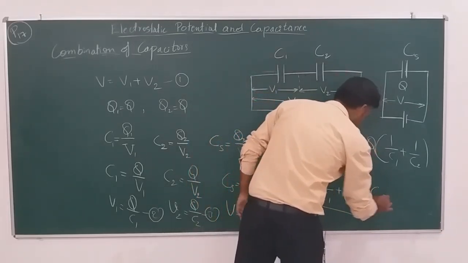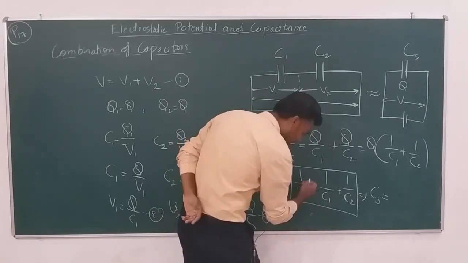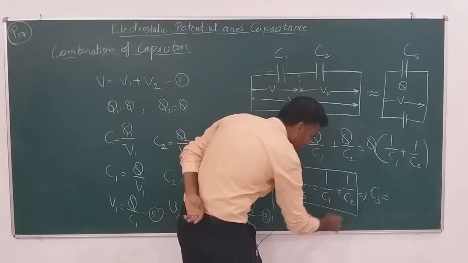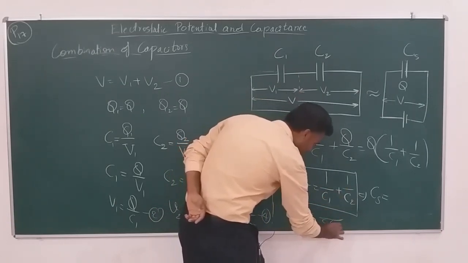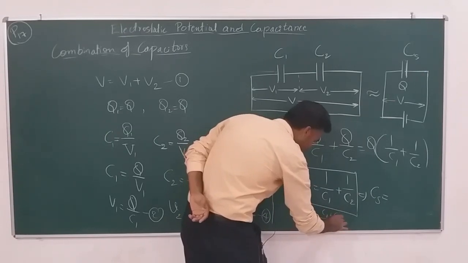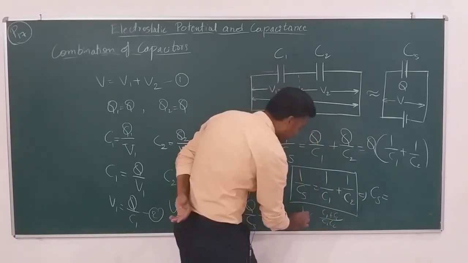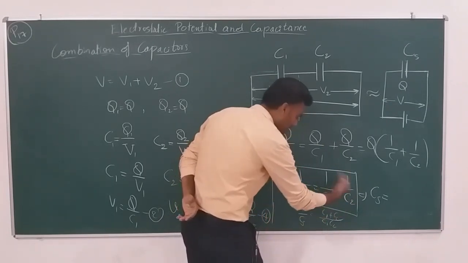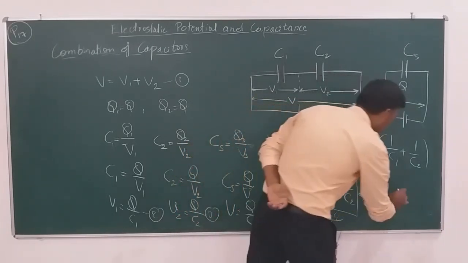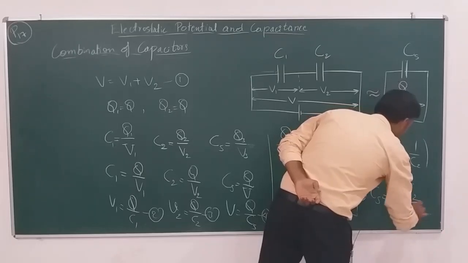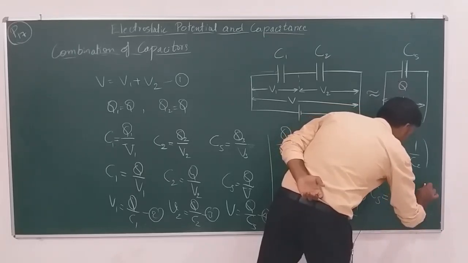CS is the reciprocal. You take the LCM, C1 C2 by C1 plus C2, which is 1 by CS. So CS becomes equal to C1 C2 by C1 plus C2.